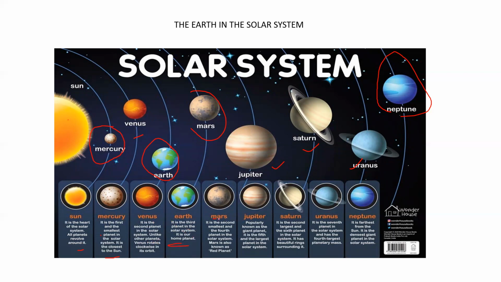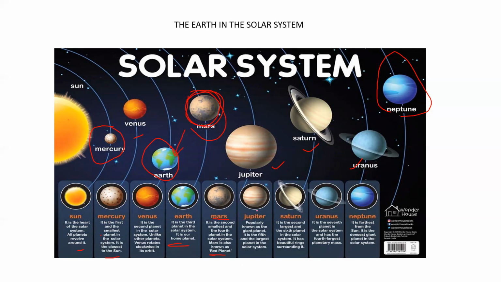Mars is the second smallest planet, and the fourth planet in the solar system. Mars is also known as the red planet. We know that India has also sent a satellite known as Mangalyaan. That is a successful mission among all the countries. We have sent our satellite Mangalyaan to Mars, which is revolving around Mars and sending us data. Whatever the satellite is able to see, it sends back to the Earth.